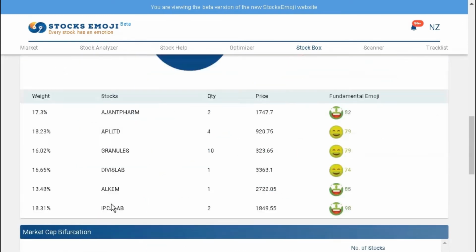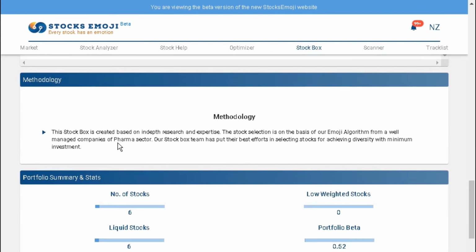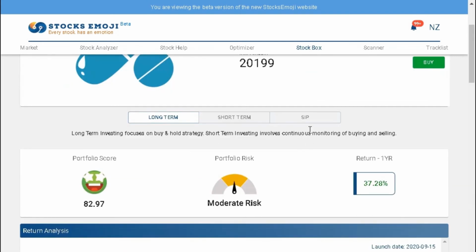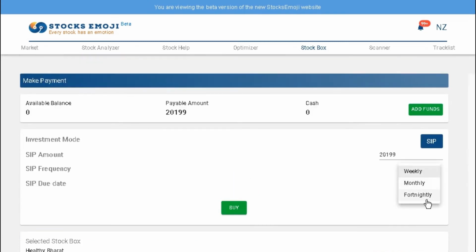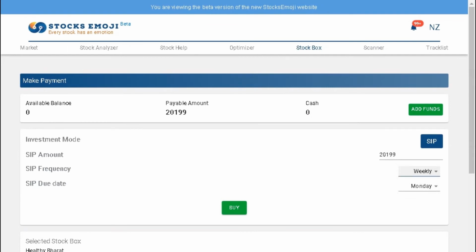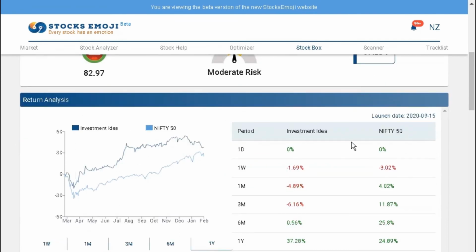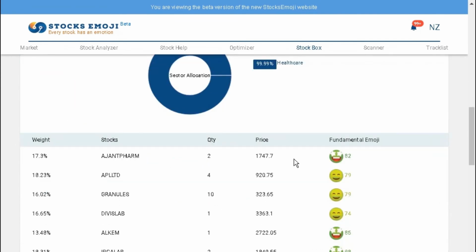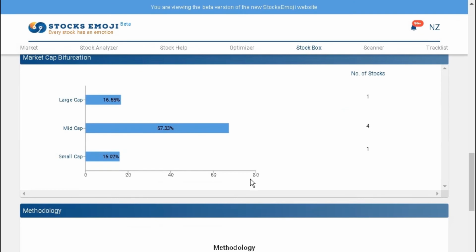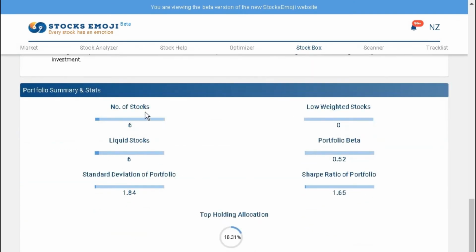The stock selection in this portfolio is on the basis of the Emoji algorithm from well-managed companies of the pharma sector. You can buy the stock box for long term, short term, and also you can start a SIP of the required amount. SIP can be weekly, monthly, or fortnightly. Here are the following details of the portfolio. It contains the portfolio score, return analysis, portfolio composition, weightage, market bifurcation, and portfolio summary and stats, where you can see standard deviation, beta, Sharpe ratio, etc.